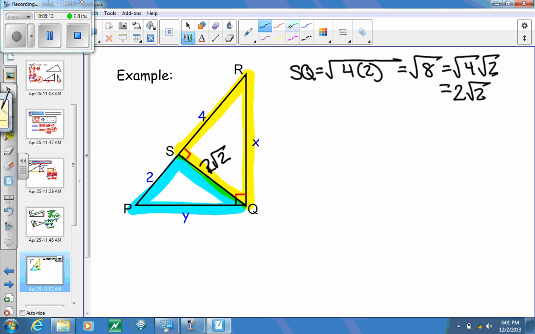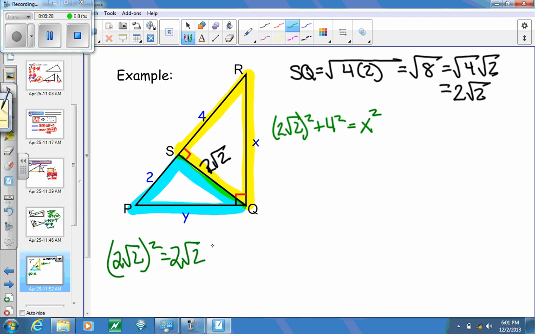So to set this up, I can take the value of 2 square roots of 2, square it, add 4 squared to it, and that's going to give us x squared. When you square 2 square roots of 2, you're multiplying 2 square roots of 2 times 2 square roots of 2.